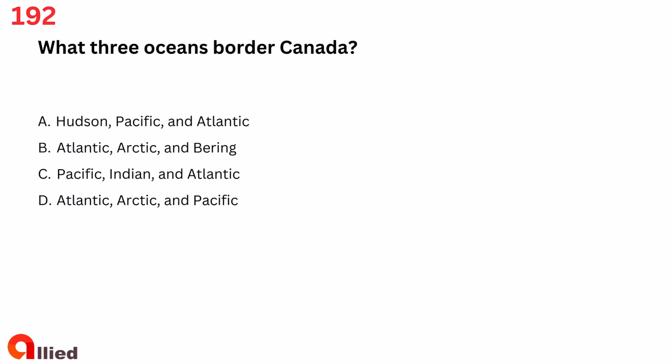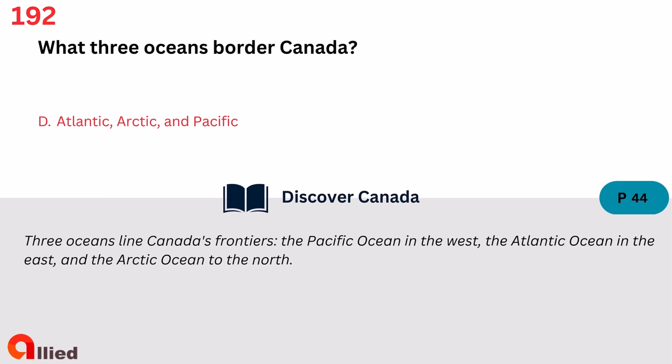Question 192. What three oceans border Canada? A. Hudson, Pacific, and Atlantic. B. Atlantic, Arctic, and Bering. C. Pacific, Indian, and Atlantic. D. Atlantic, Arctic, and Pacific. The answer is D. Atlantic, Arctic, and Pacific.